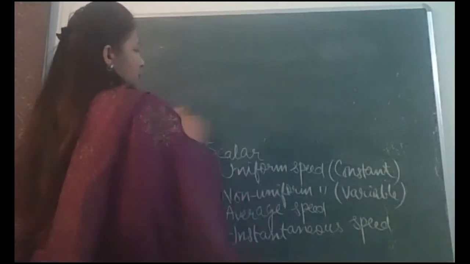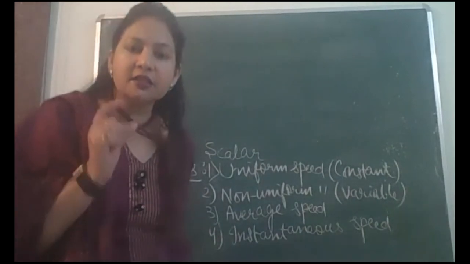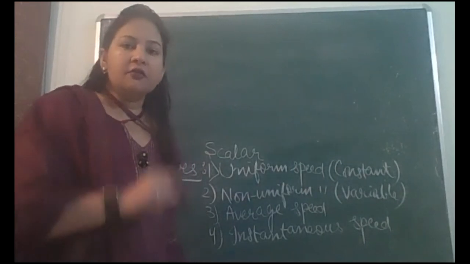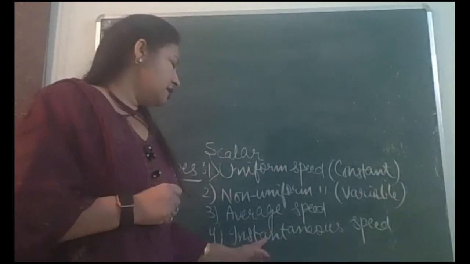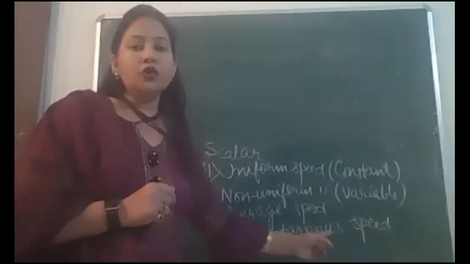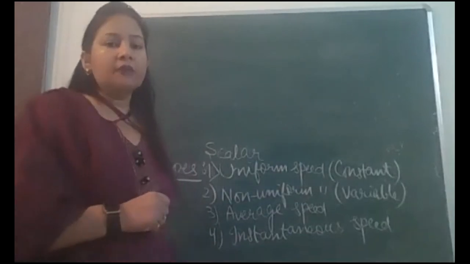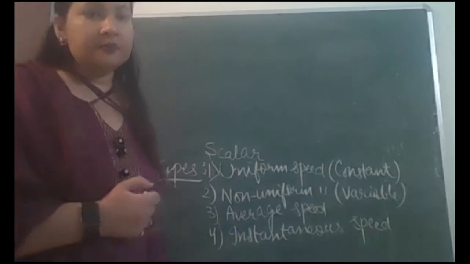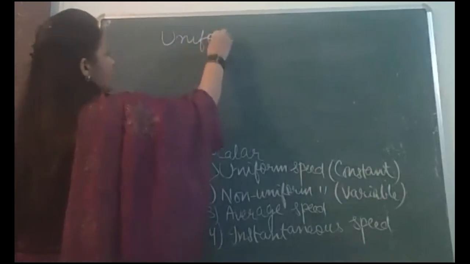Ma'am, what is written at the last? Please repeat. Instantaneous. पहले लिखिए instant. Instant होता है ना moment of time. Instant. फिर taneous. INSTANT instant. उसके बाद ANEOUS instantaneous speed. ठीक है. This word comes from instant. Instantaneous. Okay, let us define the first type of speed, that is uniform speed.